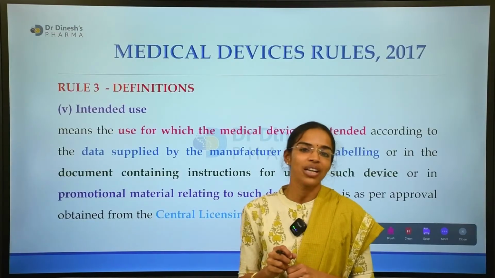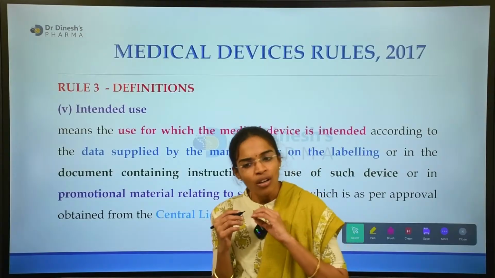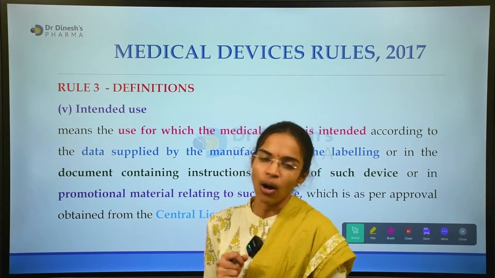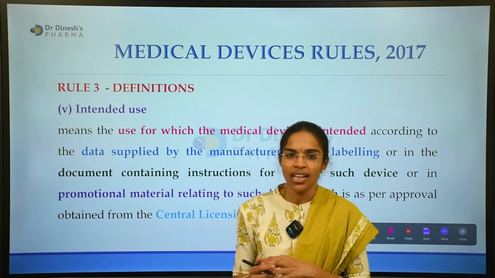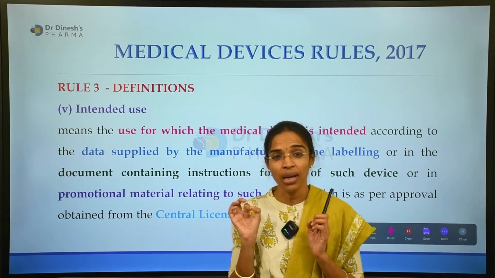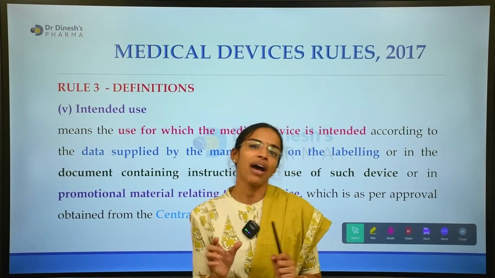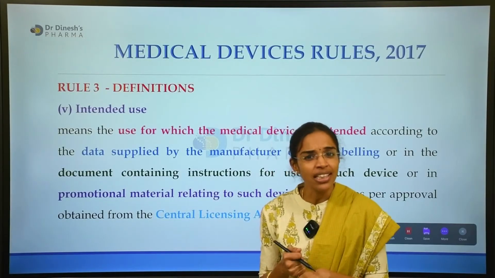Again, very important. Whether it comes to a drug or a medical device or anything related to a pharmaceutical, the intended use is a very primary and crucial parameter. So what is meant by the intended use actually?